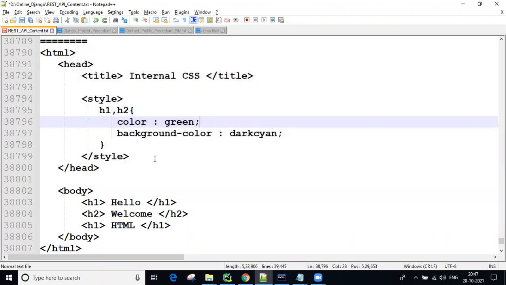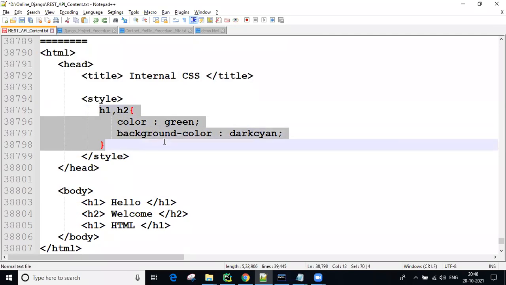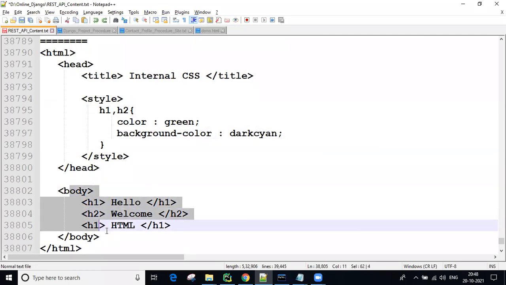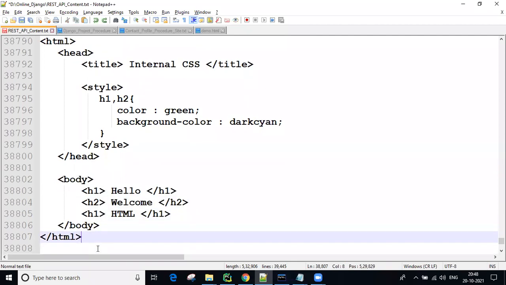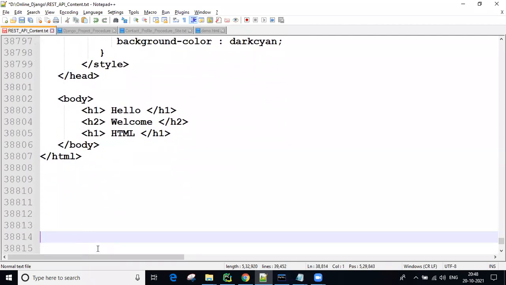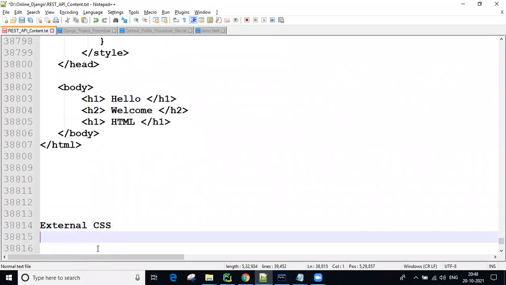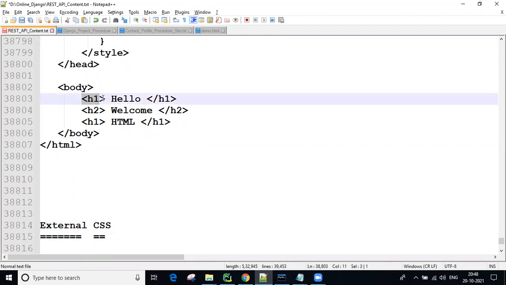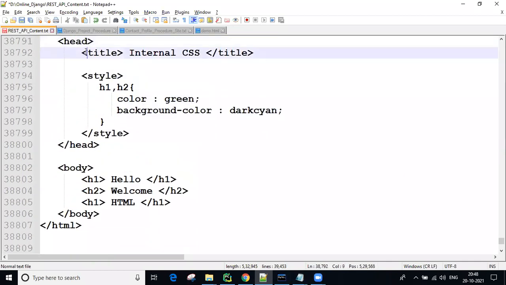Now, internal CSS can be used only within the current HTML. If you want to use it in another HTML also, then we need to go for the third one, which is external CSS. Inline CSS and internal CSS are both written within the current HTML only.